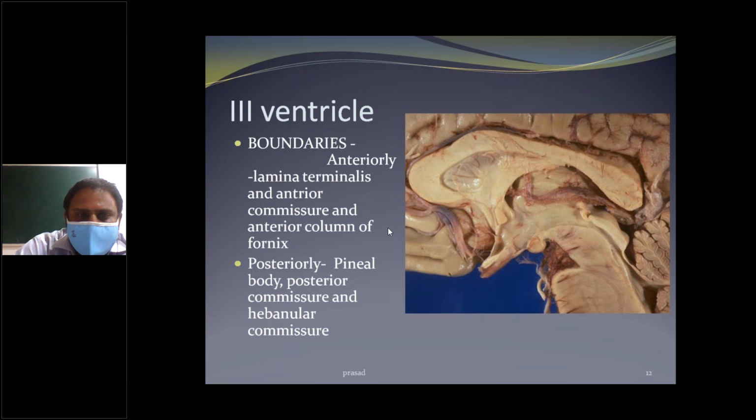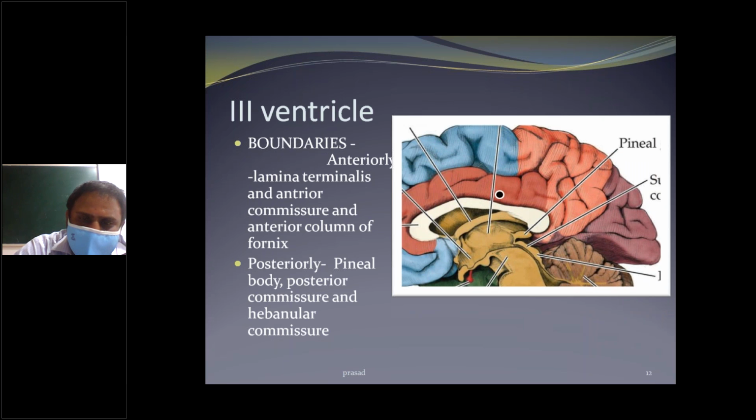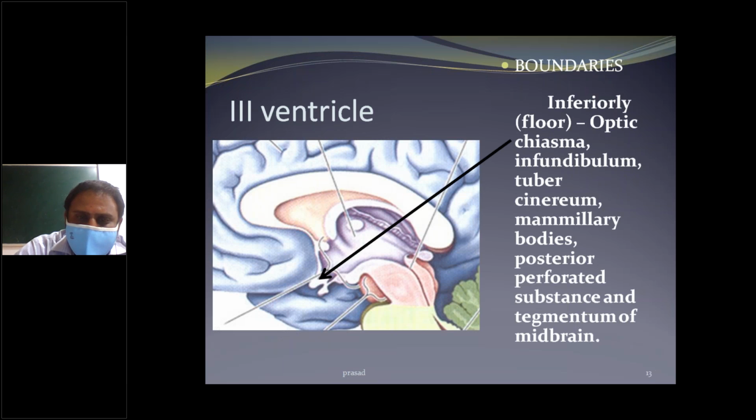And boundaries: anteriorly the lamina terminalis, anterior commissure, and anterior column of the fornix. This is the anterior boundary of the third ventricle. Posteriorly, the pineal body, posterior commissure, habenular commissure. And the floor has the optic chiasma, infundibulum, tuber cinereum, mammillary body, posterior perforated substance and tegmentum of the midbrain. This is the floor of the third ventricle.